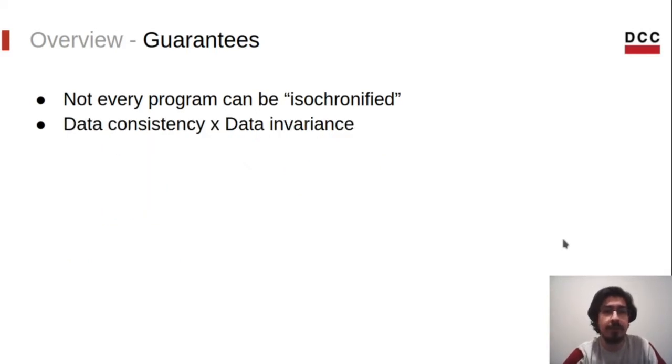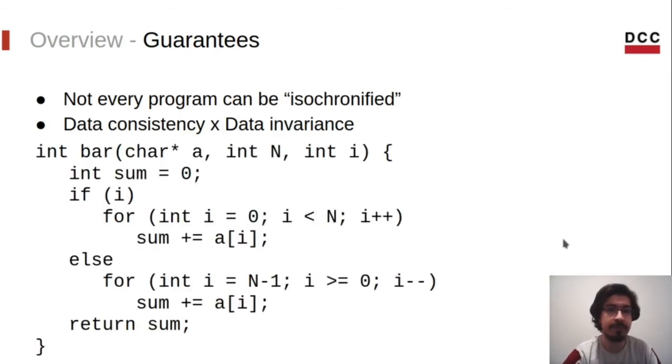To identify them, we have to find the concept of data consistency. Data consistency is basically a weaker version of data invariance. It also requires all memory access to be the same regardless of any input, but without imposing constraints on the accesses ordering. To illustrate, consider this bar function. It will always access the first n positions of array A, regardless of whether it takes the true or the false branch. If we can remove the condition statement without changing the result of the function, then we are done.